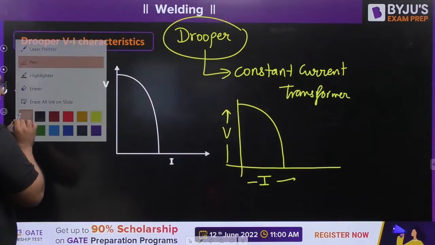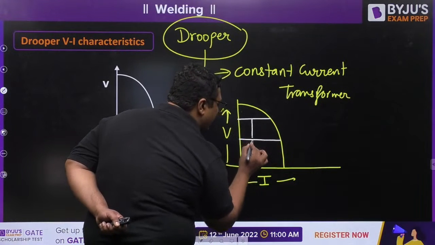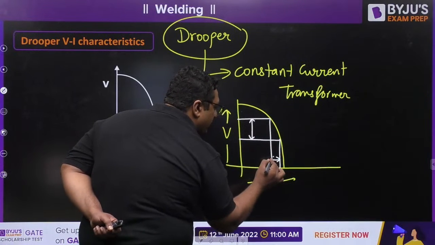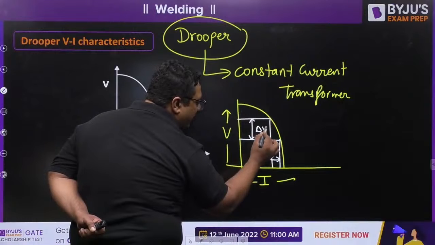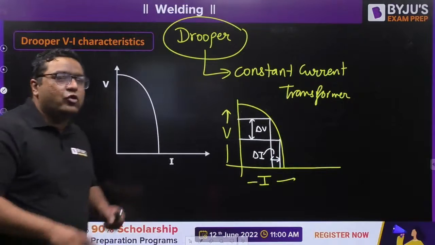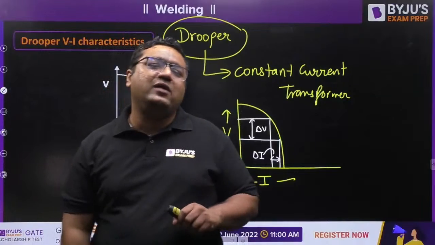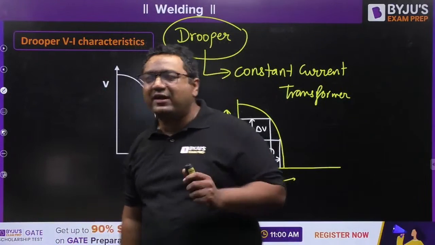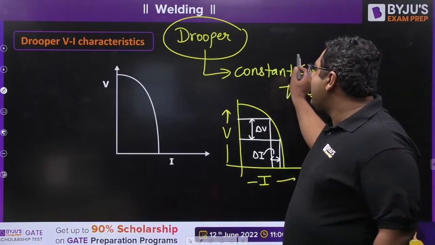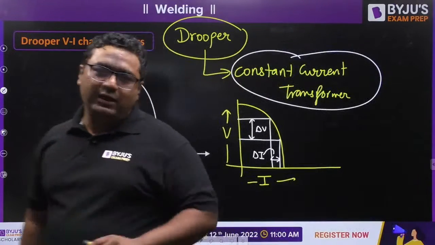If you try to see this VI characteristic, let us say because of change of length, voltage is going to change by this amount. Then my dear, you can say current will be changing by a smaller amount. You can see here the change of voltage is quite high and the change of current is negligible. So my dear, in case of Drooper, for more change of voltage, the current changes are very, very less. Because of that, we can save our weldings from defects like slag inclusion. So my dear, this is the idea about the Drooper. It is also known as constant current transformer, and it is used with manual metal arc welding processes.